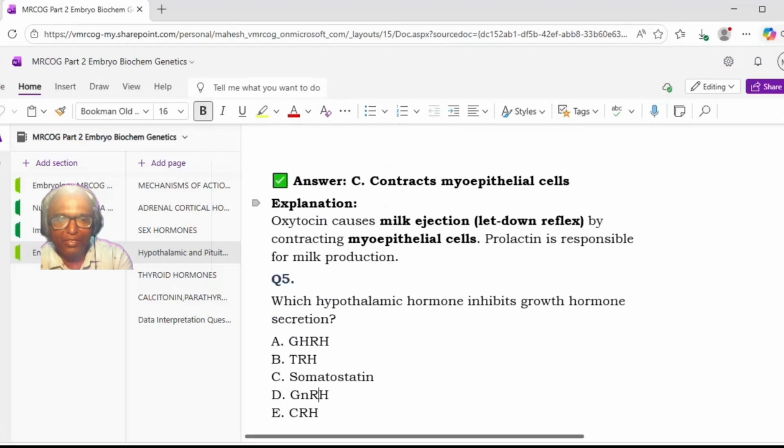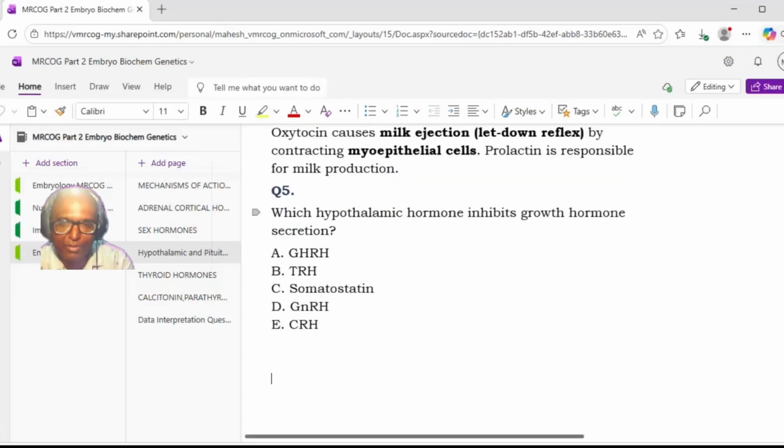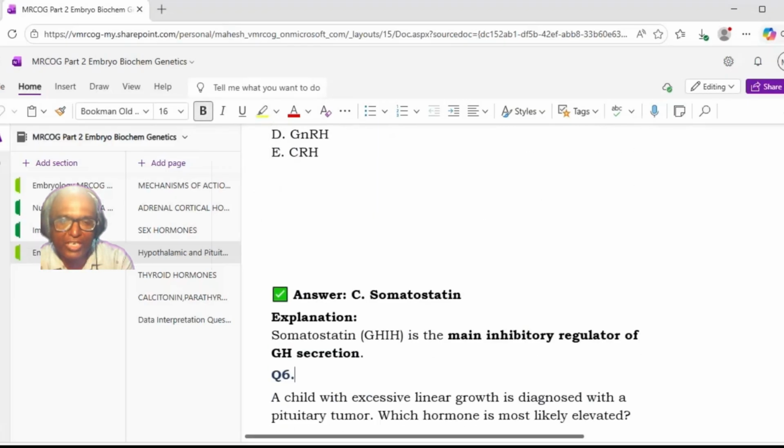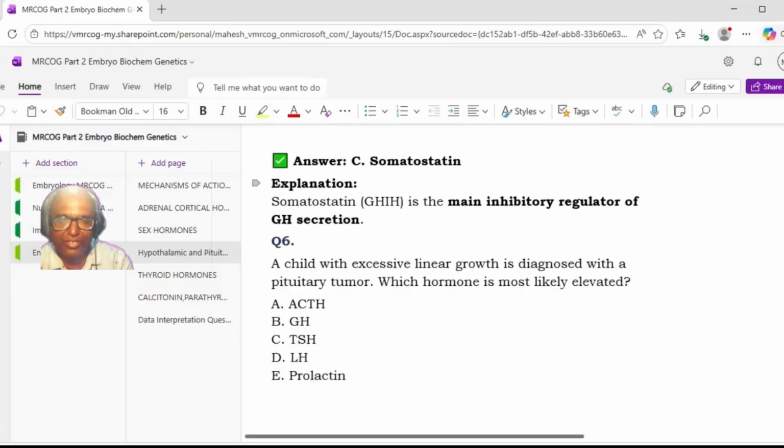Next. Which hypothalamic hormone inhibits growth hormone secretion? Option A, GHRH. Option B, TRH. Option C, somatostatin. Option D, GnRH. Option E, CRH. The answer is option C, somatostatin. Yes, that is the inhibiting hormone for growth hormone. Somatostatin, GHIH, is the main inhibitory regulator of growth hormone secretion. Next.